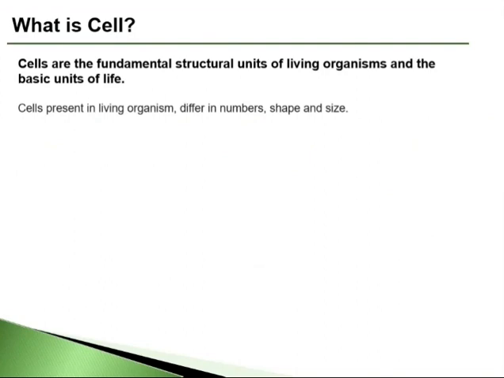There are simple unicellular organisms like bacteria and archaea, which consist of just a single cell, to complex organisms like human beings, which consist of 30 trillion cells. Cells could differ in number, shape, size, and functionality.